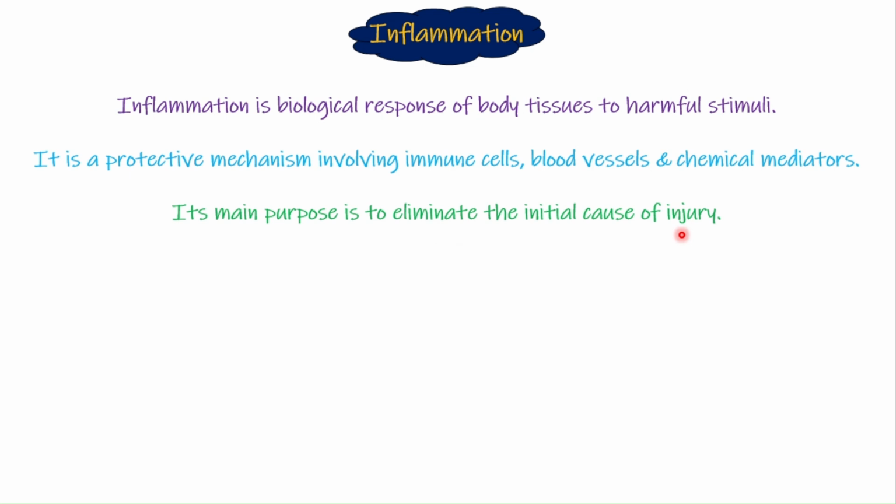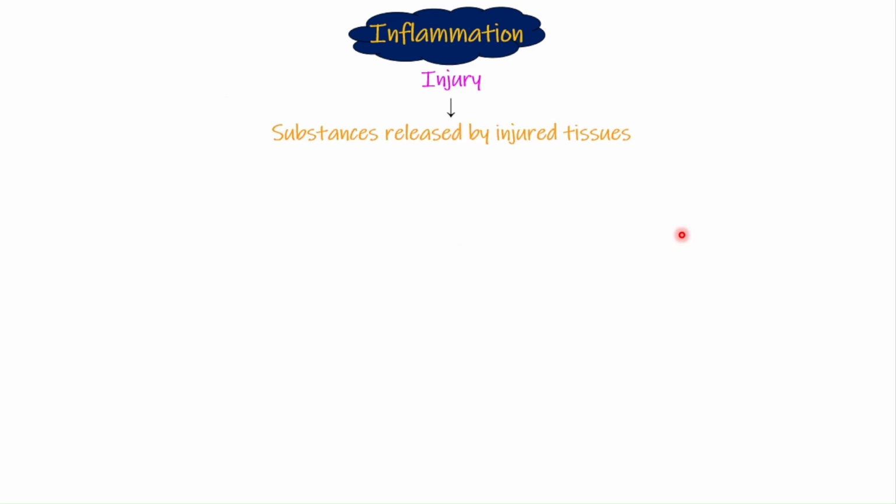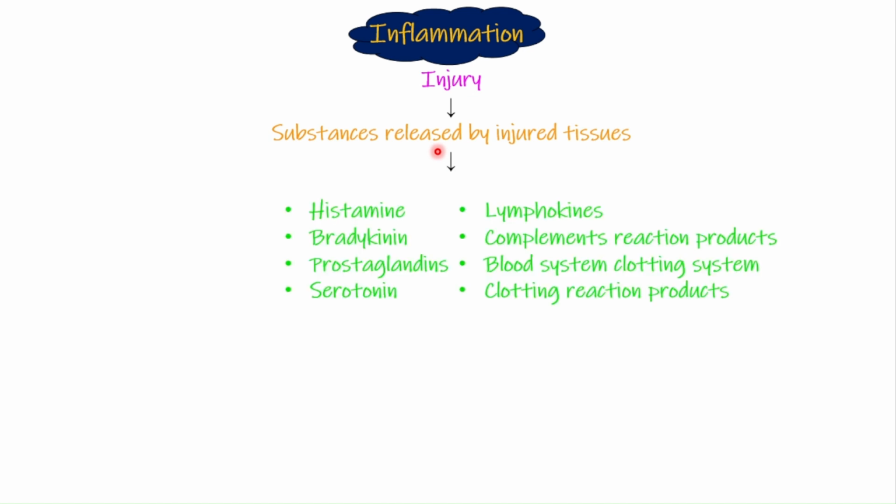Let's discuss it in a little bit of detail. In inflammation, the main starting point is injury from anything. Because of this injury, the injured tissue will release some substances, inflammatory mediators, chemicals which are going to cause inflammation.